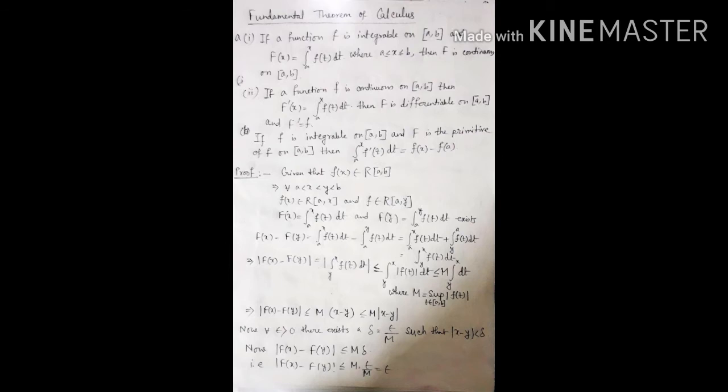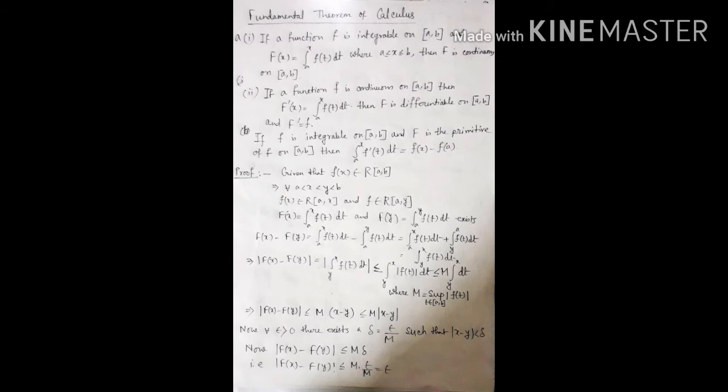Proof. Given that f(x) belongs to R[a, b], that means f(x) is Riemann integrable. Now this implies, for all a less than x less than y less than b, that we take two points x and y between a and b.